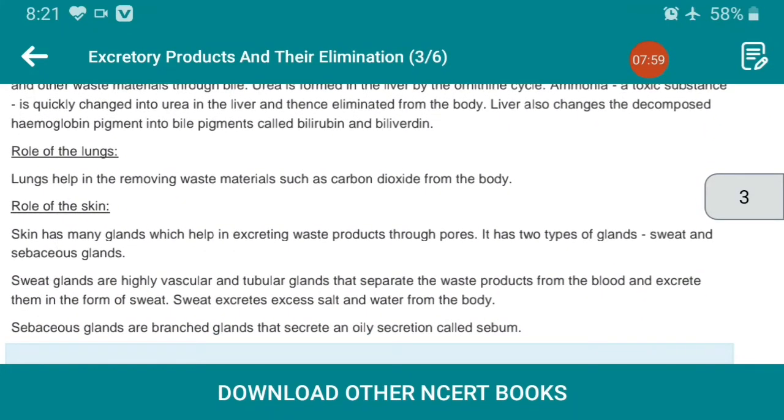The role of lungs: lungs help in removing waste materials such as carbon dioxide from the body. Generally we know that the one function carried out by the lung is removing carbon dioxide, which is toxic for our organs, so that must be excreted.